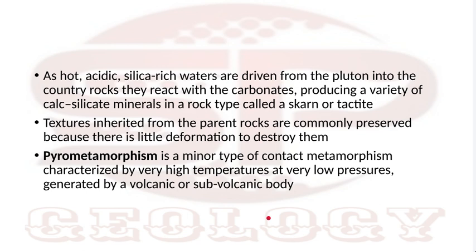When they do, they produce a special type of rock called skarn. Mostly acidic, or sometimes basic, magma is associated. Here the texture is commonly preserved because the pressure is very low, so there is no pressure for deformation.